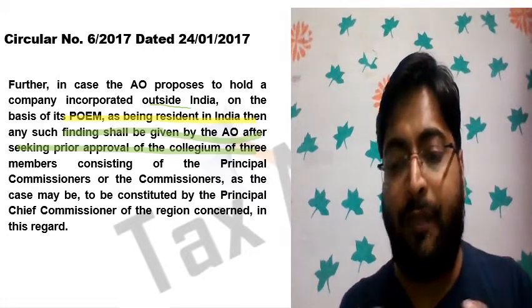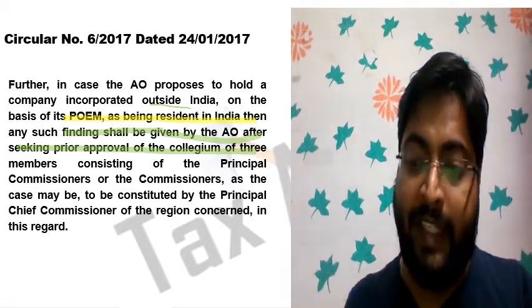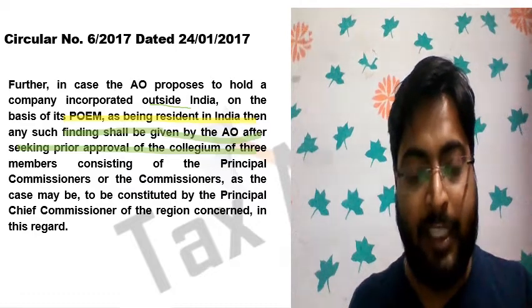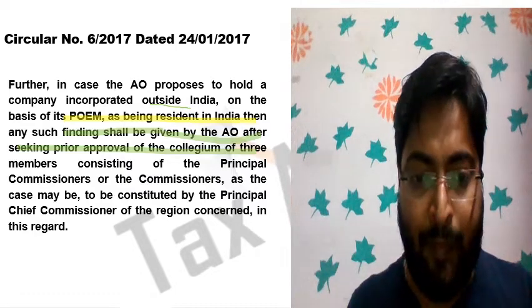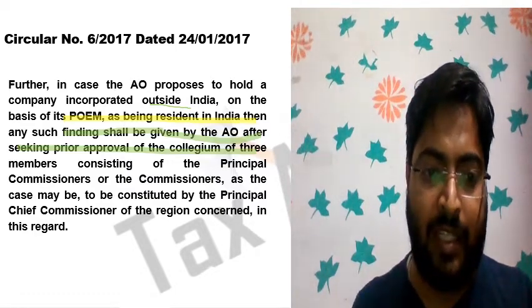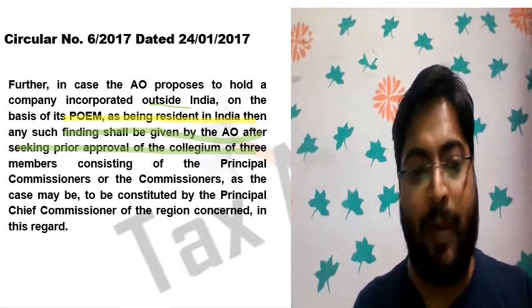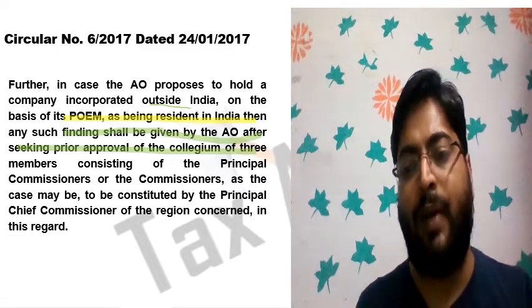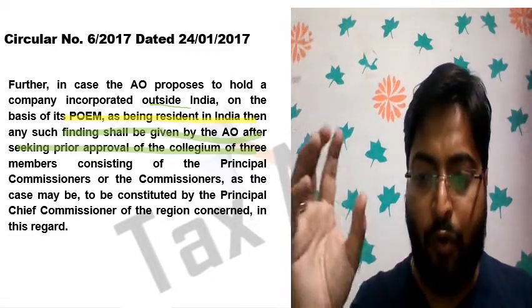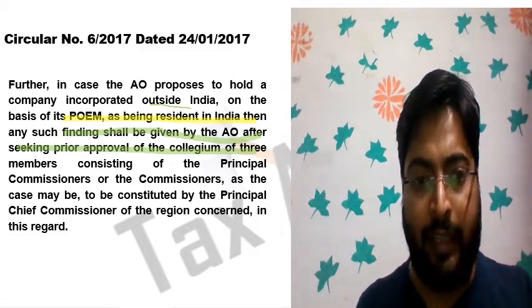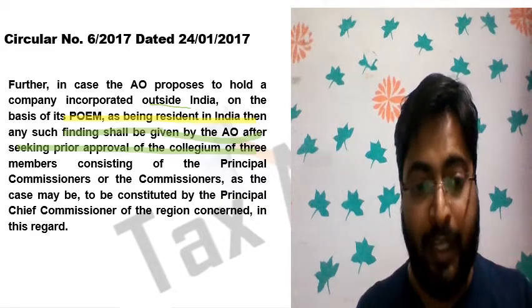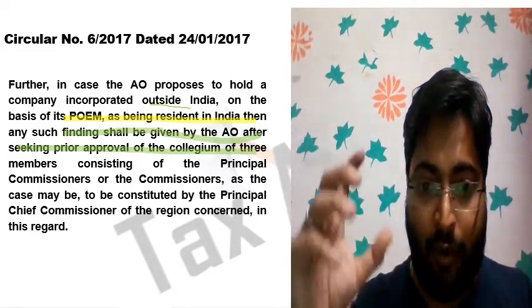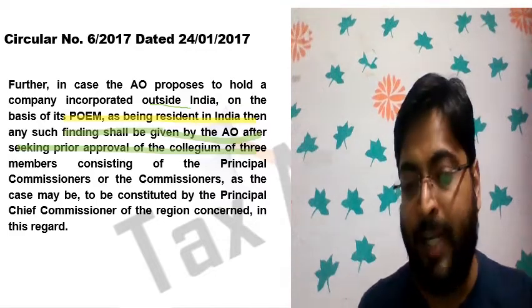So the AO submits his finding to the collegium of 3 members, to be considered by the principal chief commissioner of the region concerned in this regard. The AO gives all such findings to the collegium of 3 members.